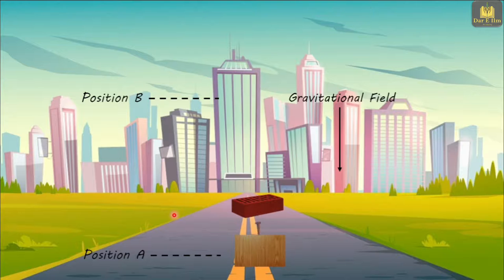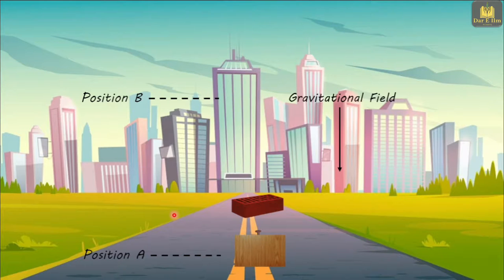When the brick strikes the nail, it penetrates the wooden block. Penetration of the nail is evidence of work done on the nail, which means that the brick had something which gives the ability to do work on the nail, meaning penetration into the wooden block. That ability to do work is called potential energy, which was due to the position of the object but in the presence of a force field, which is the gravitational field here.